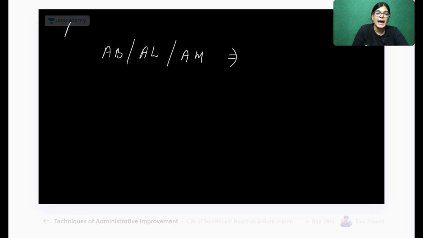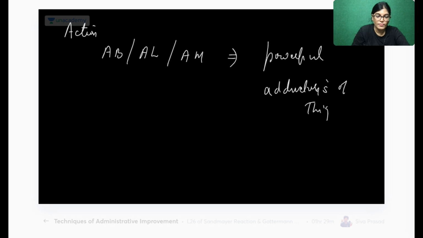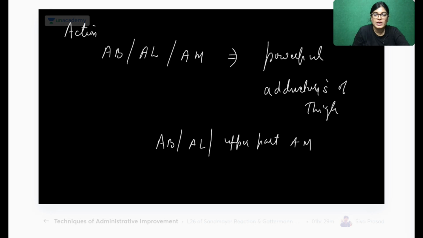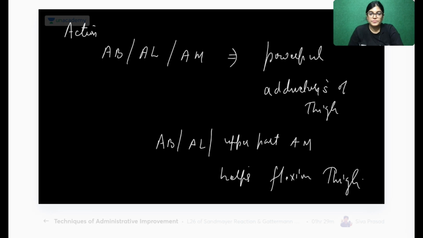Now I just want to tell the action of these three muscles together: adductor brevis, adductor longus, and adductor magnus. All three muscles of this group are powerful adductors of the thigh. Also, adductor brevis, adductor longus, and the upper part of adductor magnus also help in flexion of the thigh. So this is the action of all the adductor group of muscles. Flexion, absolutely right.